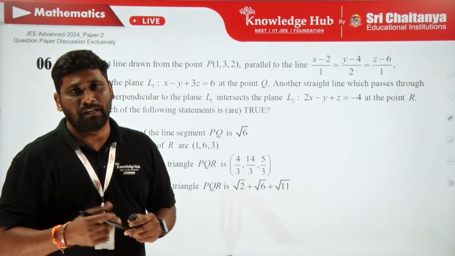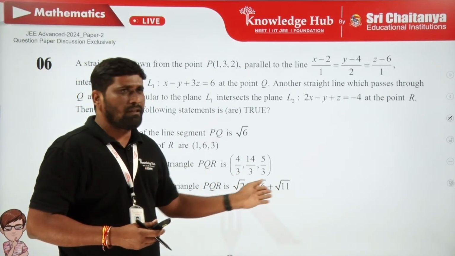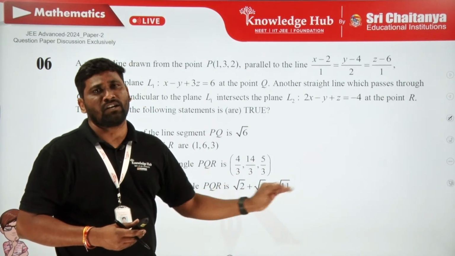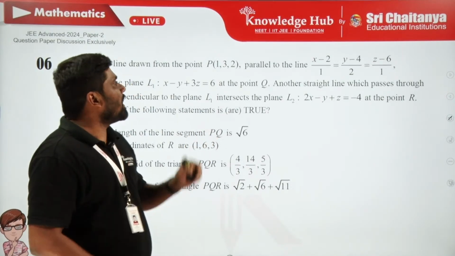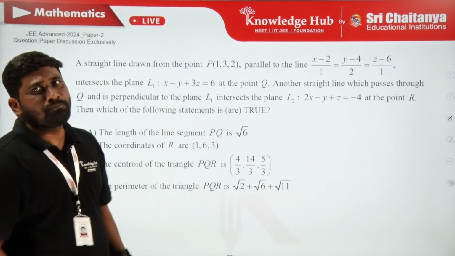We just find PQ, QR and RP, and we add all of them and we verify whether that sum is going to be this quantity or not. Now first let me find the point Q. What is the point Q? How do we get that point Q?